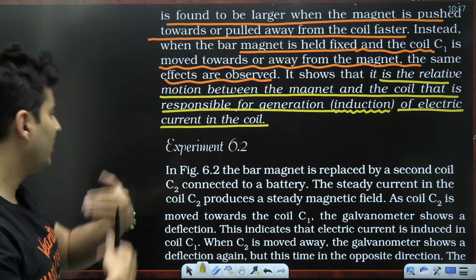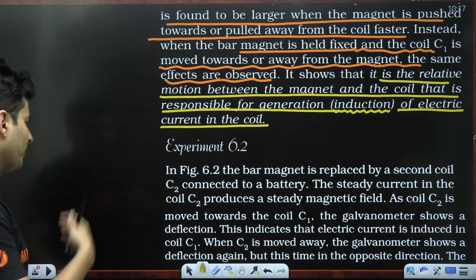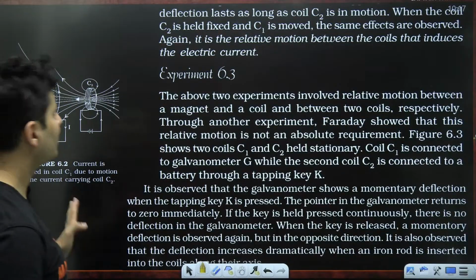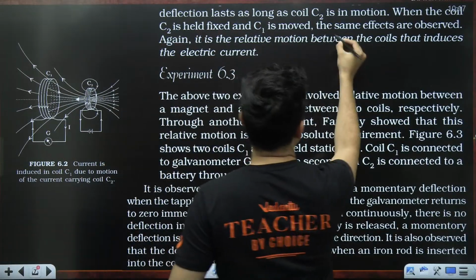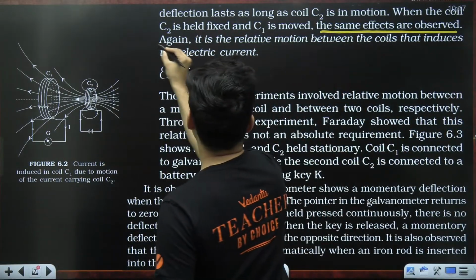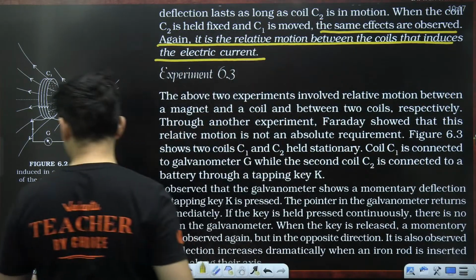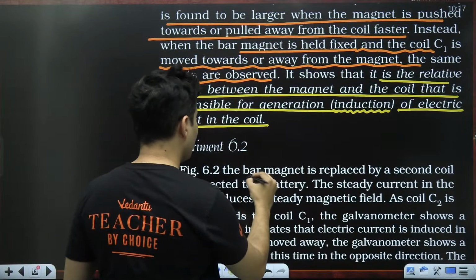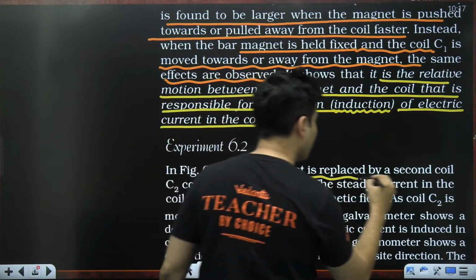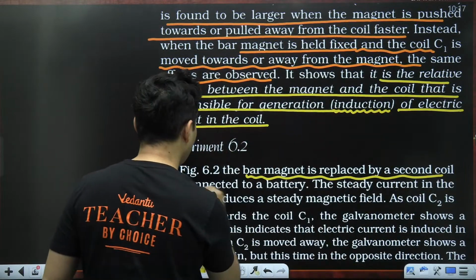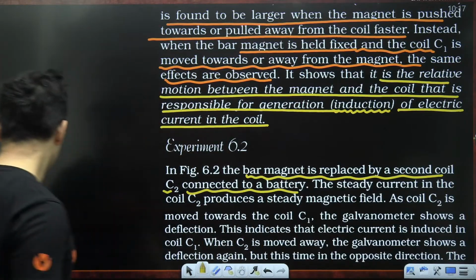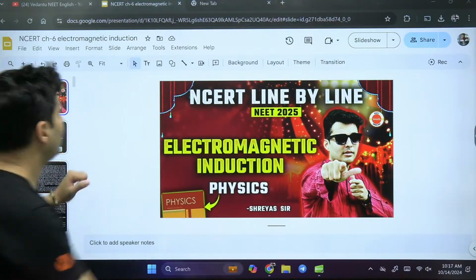When this coil is moved away, again it shows deflection, but in the opposite direction. So basically the conclusion is the same: the same effects are observed again. The relative motion between the coils induces the electric current. Here the bar magnet is replaced by a secondary coil connected to a battery. So let's understand what is mentioned over here.